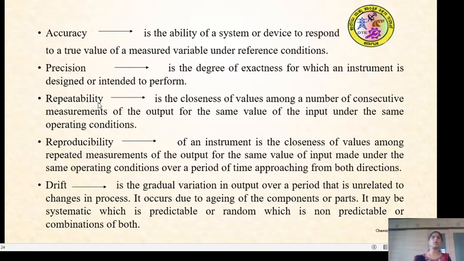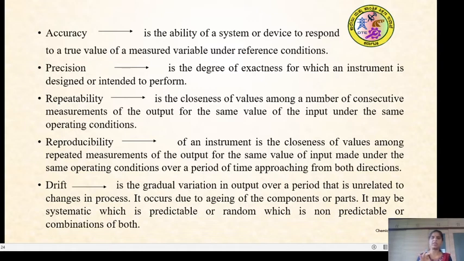Then what is repeatability? Repeatability is the closeness of values among a number of consecutive measurements of an output for the same value of the input under the same operating conditions. This is one of the characteristics of an instrument: it should produce repetitive, consecutive values of output for the same input under the same operating conditions.